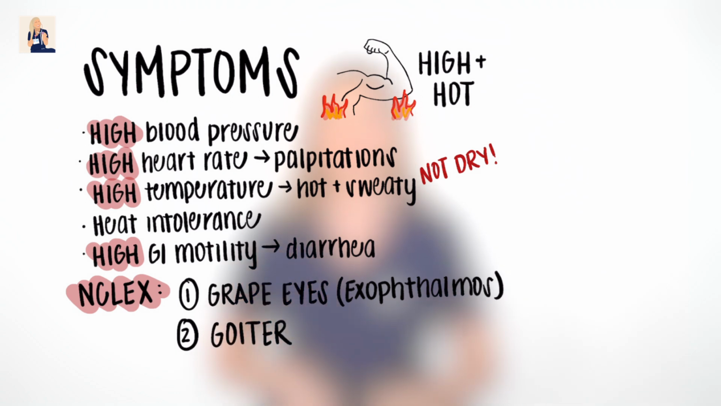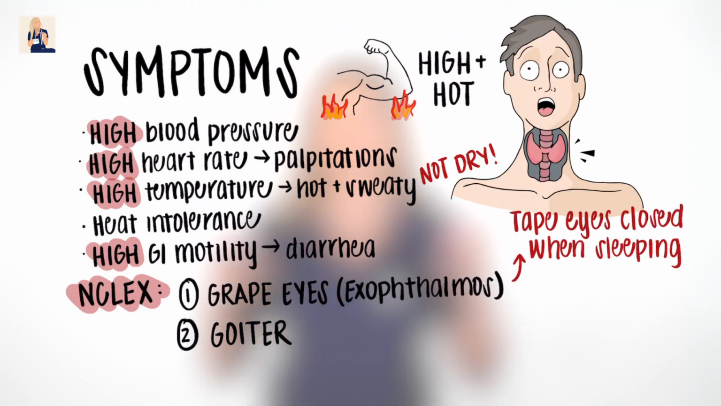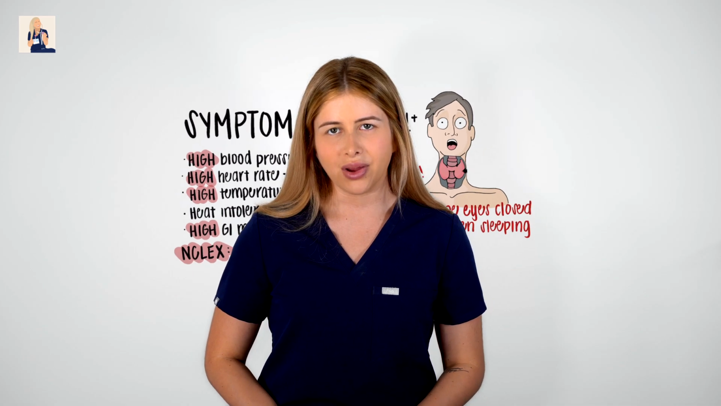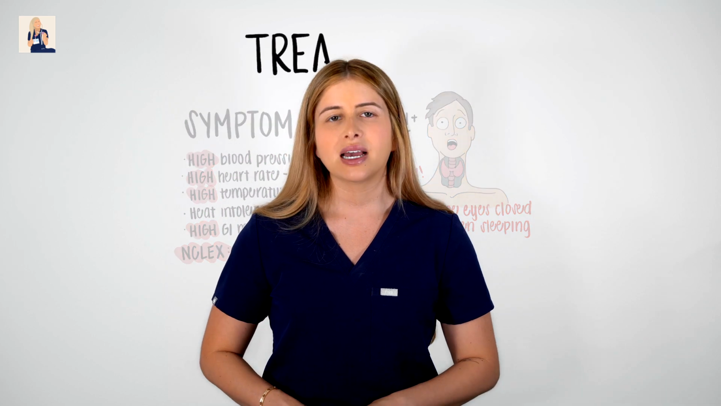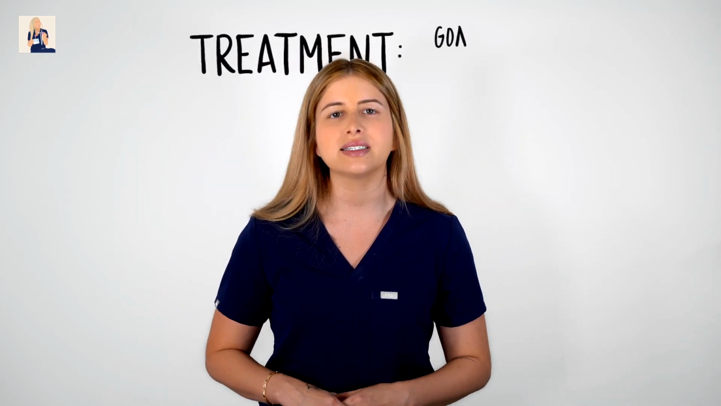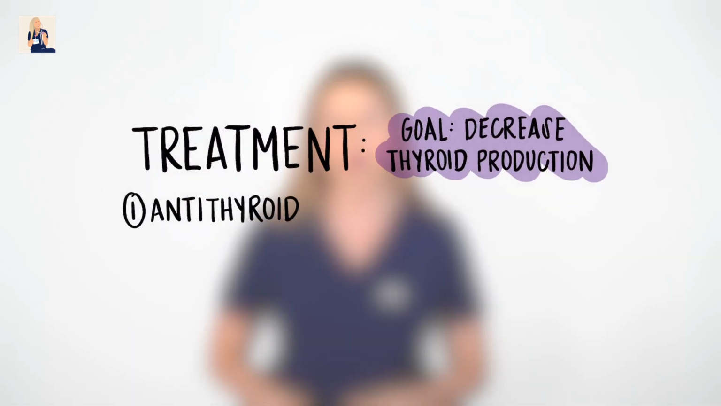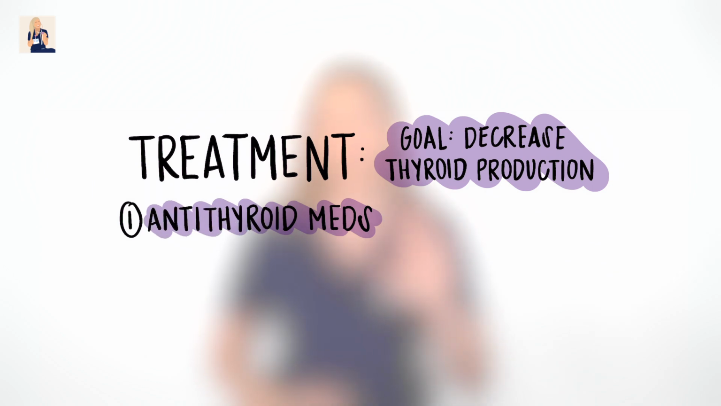I remember this by thinking of a man that is suffering from hyperthyroidism, has Graves' disease, getting the gains with his grape eyes and goiter. So we have hyperthyroidism. Now, how do we treat it? Because the patient is experiencing an overproduction of thyroid hormones, our goal is to decrease that production. We do this by giving anti-thyroid medications, which will stop the thyroid gland from making too much thyroid hormone.